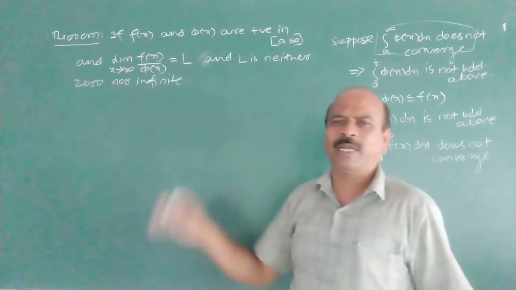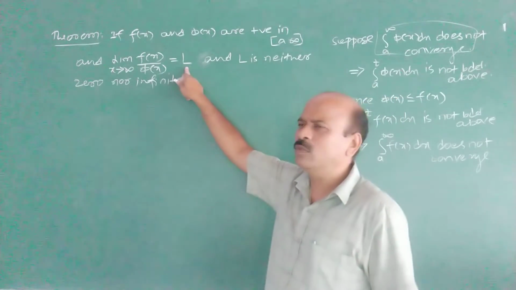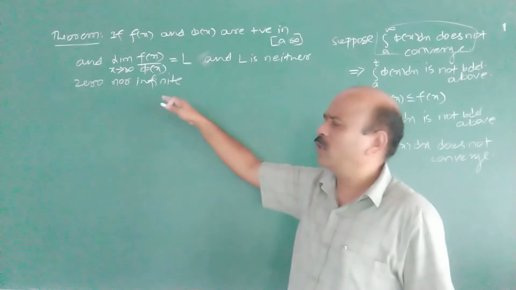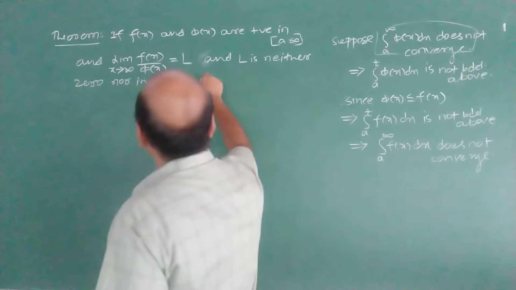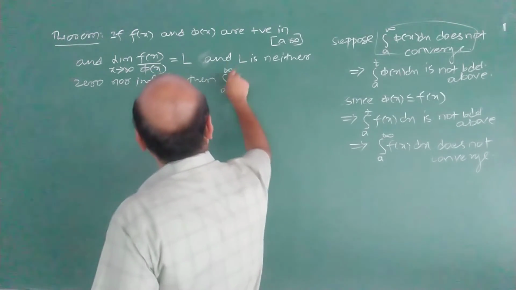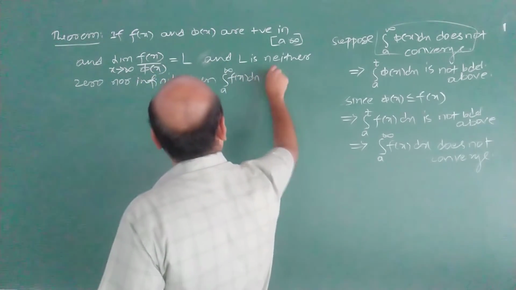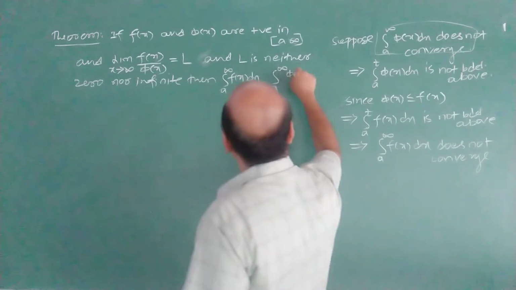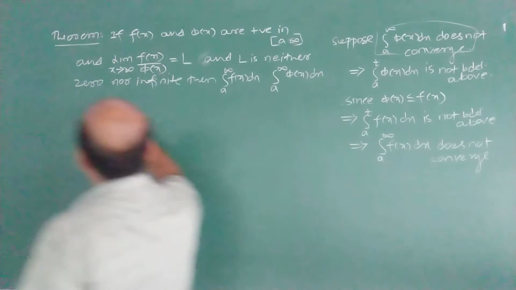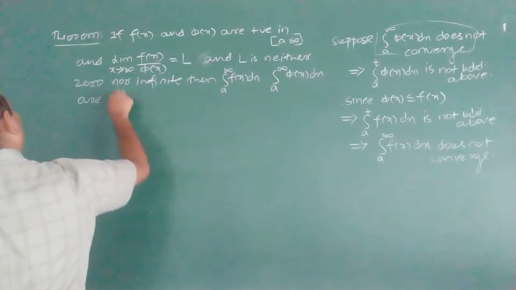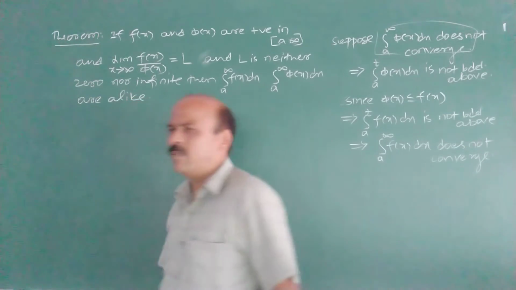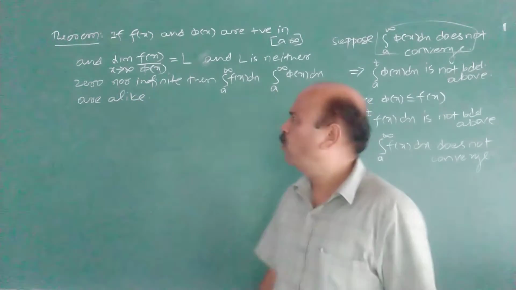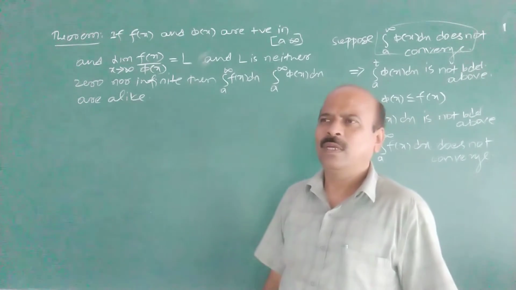Because both f(x) and φ(x) are positive. Suppose it is neither 0 nor infinite, then the integral from a to infinity of f(x) dx and the integral from a to infinity of φ(x) dx are alike: either both converge or both do not converge.